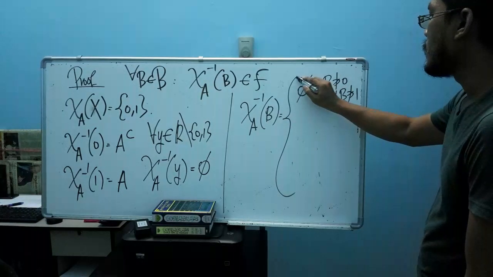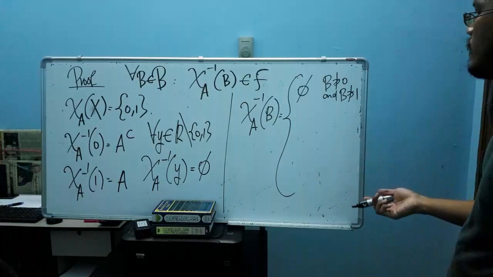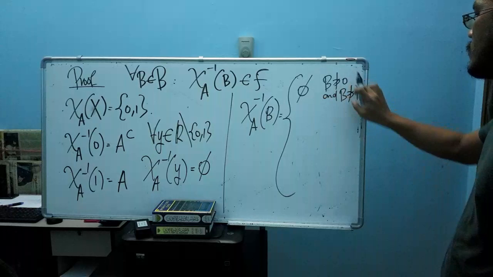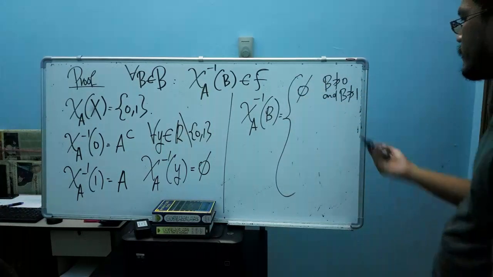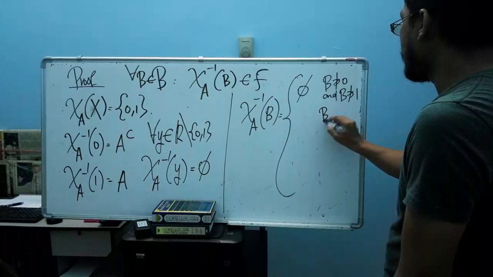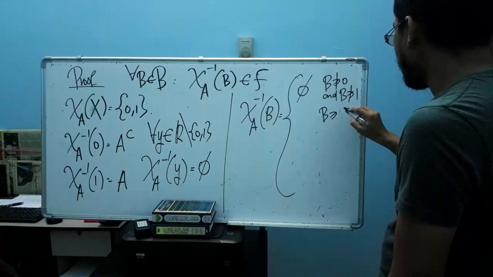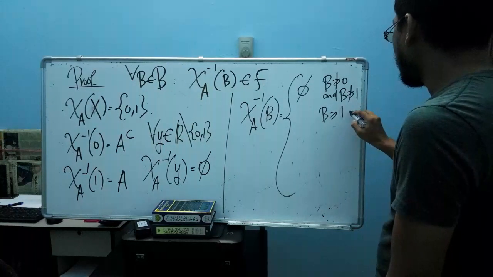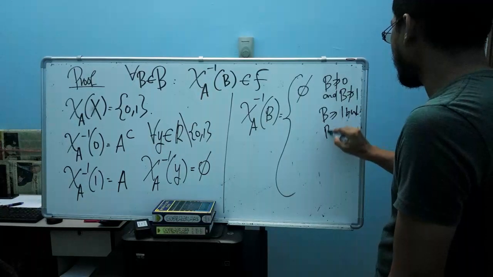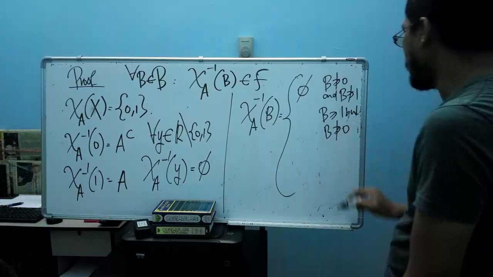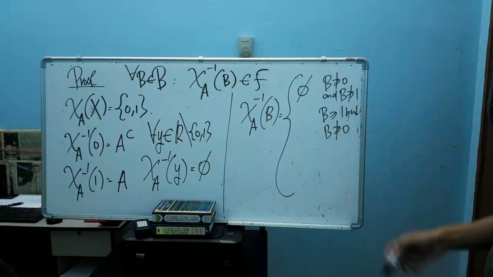Because the values of our indicator function here are 0 and 1, for a Borel set without 0 and 1 we don't have any pre-image, so we have the empty set. Next, let B contain 1 but not contain 0.